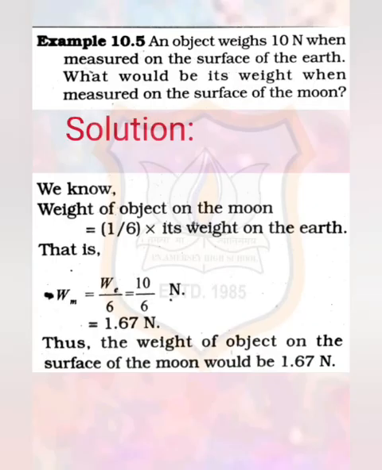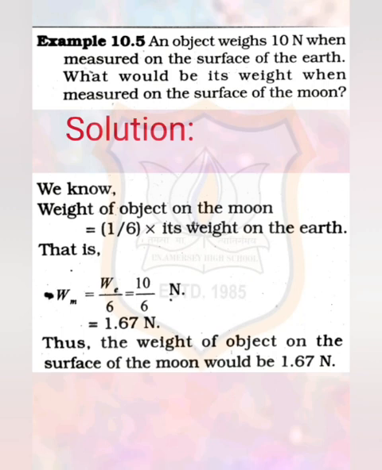Now example 10.5. An object weighs 10 Newton when measured on the surface of the earth. What would be its weight when measured on the surface of the moon? So let us start the solution. We know that the weight of the object on the moon is equal to 1 upon 6th of its weight on the earth. We have just discussed this concept.